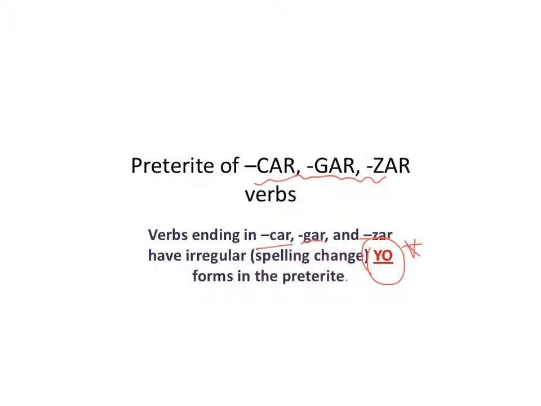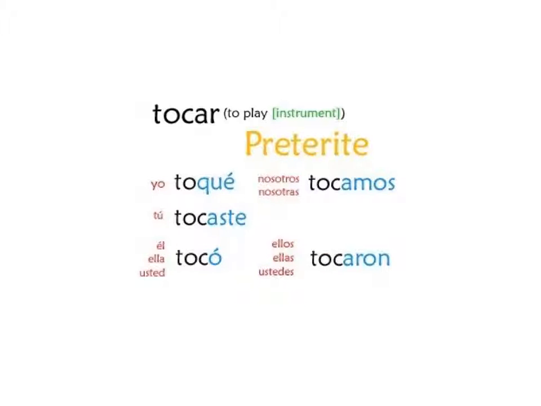A car verb, for example, let's say tocar, right? Tocar means to play, like tocar la guitarra. So the yo form is going to change from C to QU. You want to write down that spelling change in your notes. C to QU.